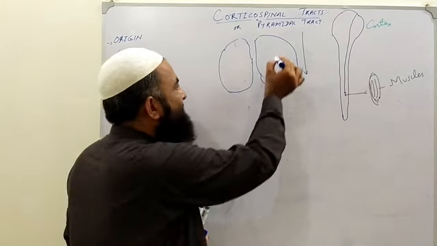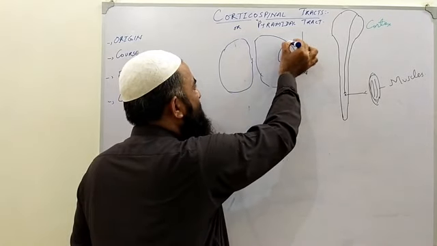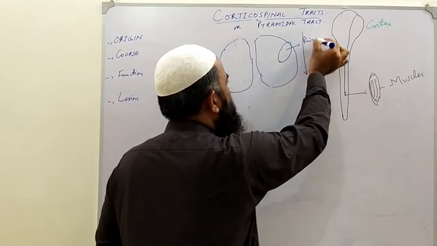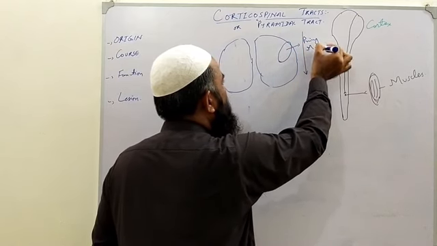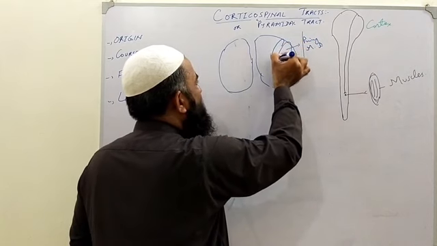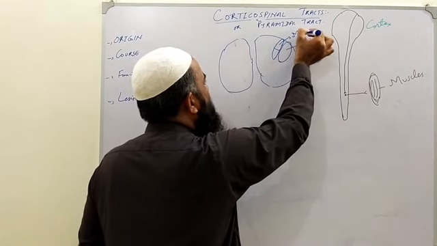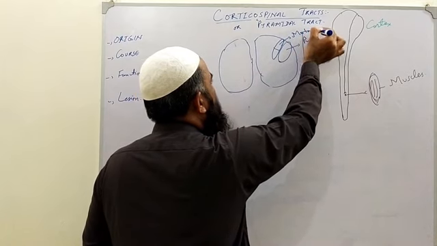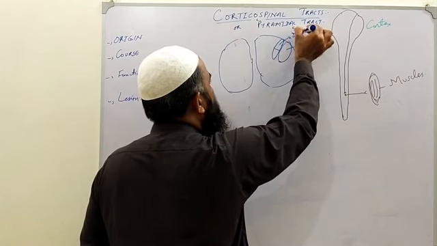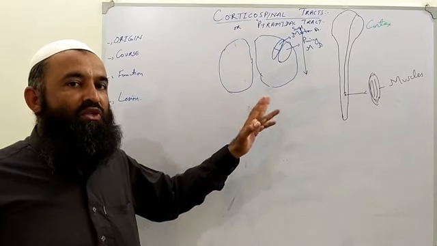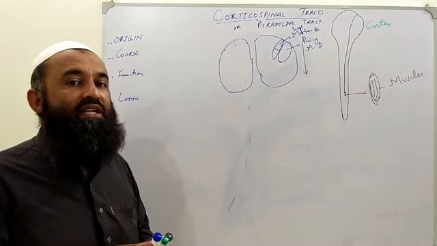Which three areas? One area which is known as the primary motor area. Along with that, another area which is known as the supplementary motor area.